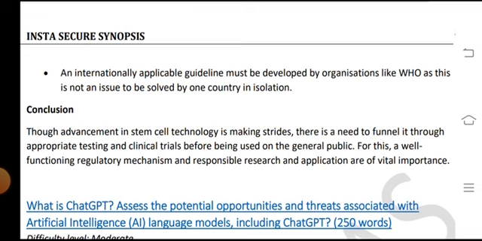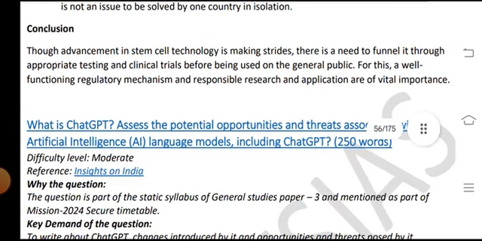Conclusion: advancement in stem cell technology is making strides, and there is a need to channel it through appropriate testing and clinical trials before it is used on the general public. Therefore, a well-functioning regulatory mechanism and responsible research and application are of vital importance.